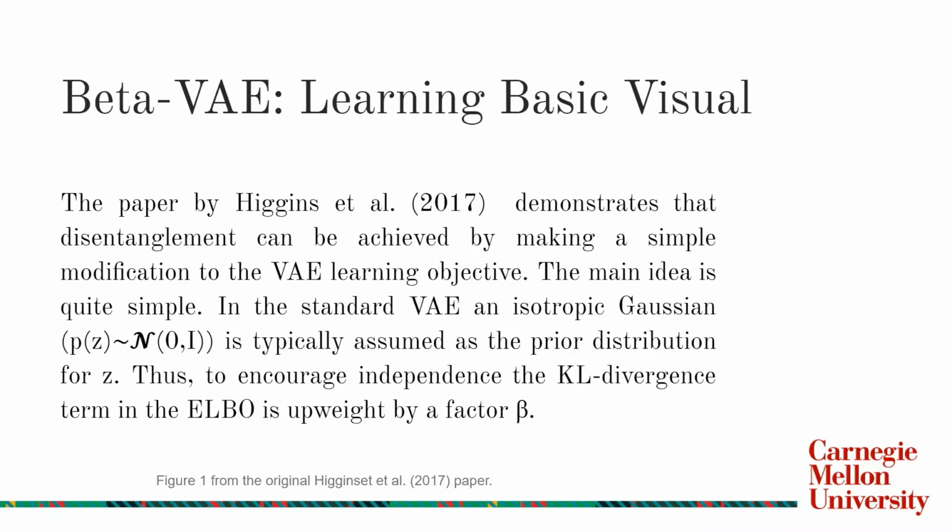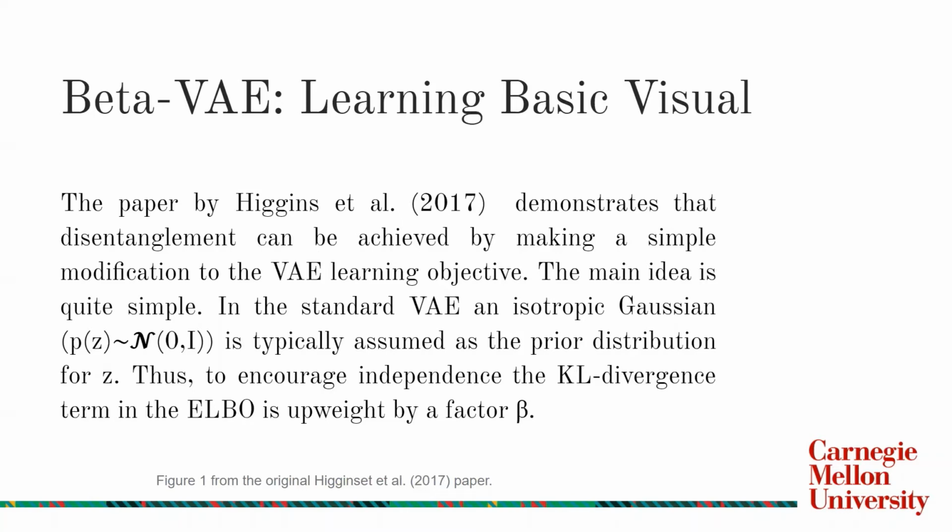The main idea is quite simple. In the standard VAE, an isotropic Gaussian is typically assumed as the prior distribution of Z. Thus, to encourage independence, the KL divergence term in the ELBO is upweighted by a factor of beta.